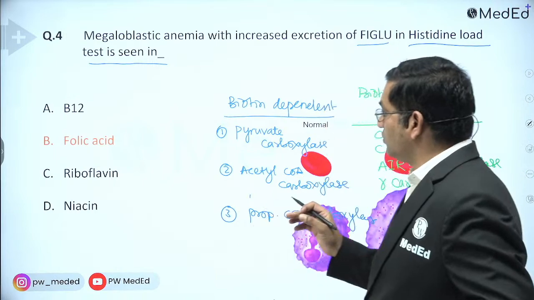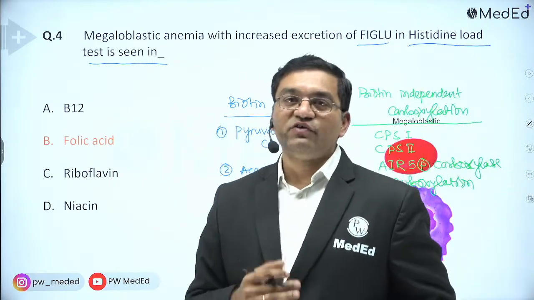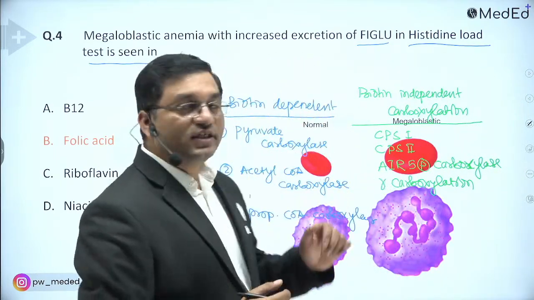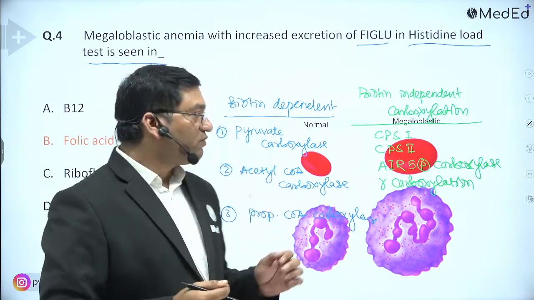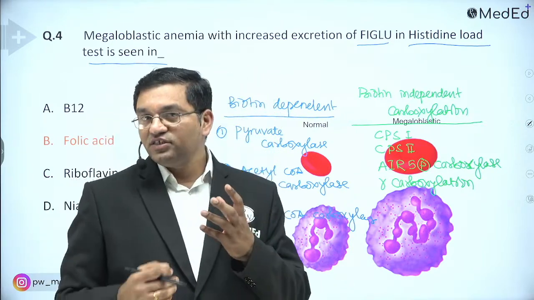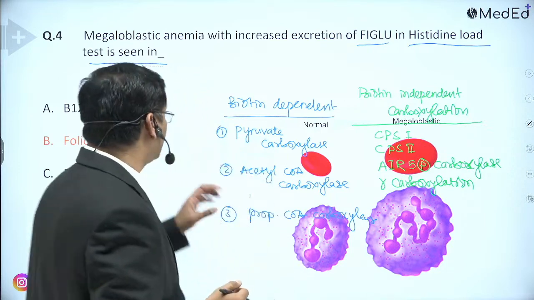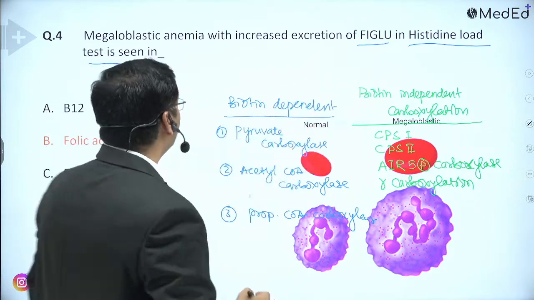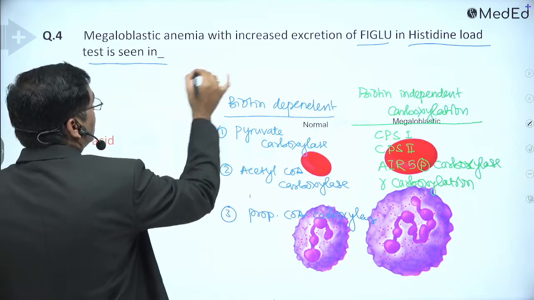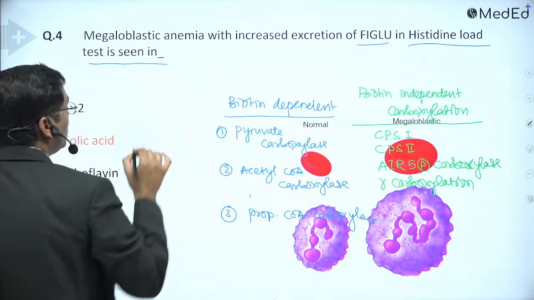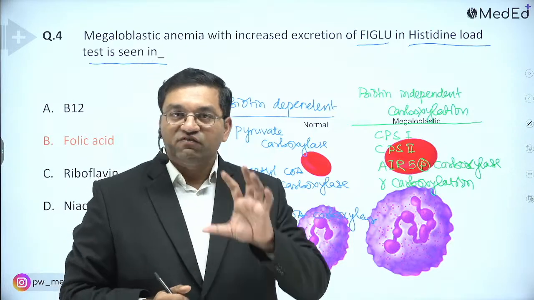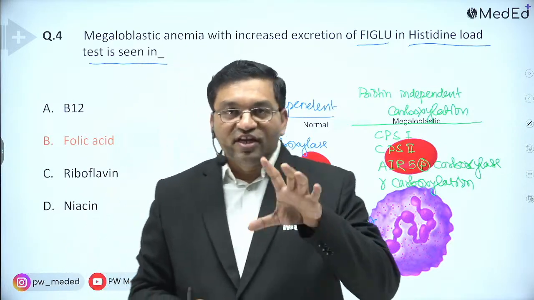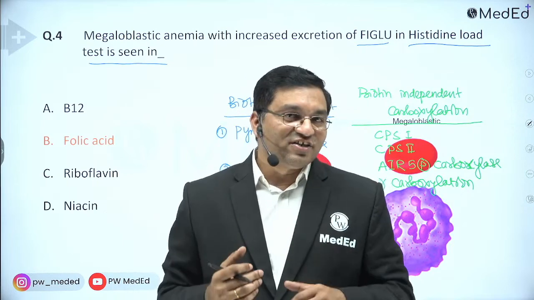So, how will you differentiate between B12 and folic acid? We already discussed that in B12 deficiency there is excretion of methylmalonic acid. Here there is excretion of FIGLU. Which reaction is it required for? So folic acid is important for 5 reactions. How many reactions are there? 5 reactions. If you know the number, you can try to recollect the 5 reactions.